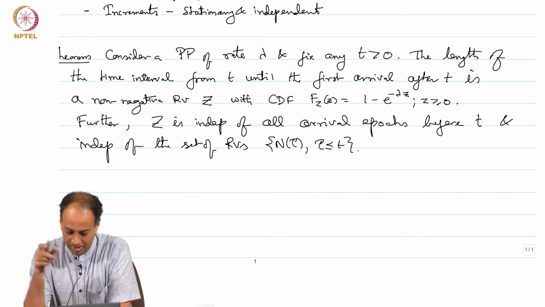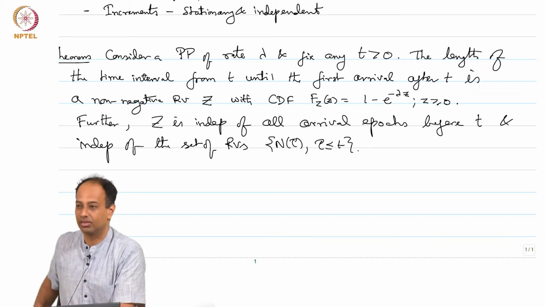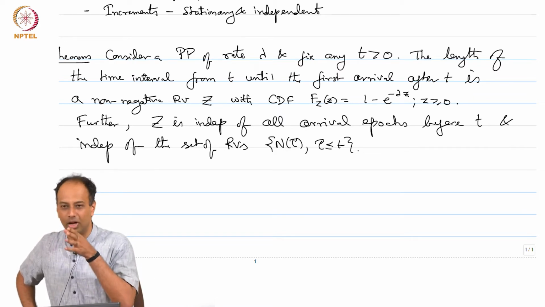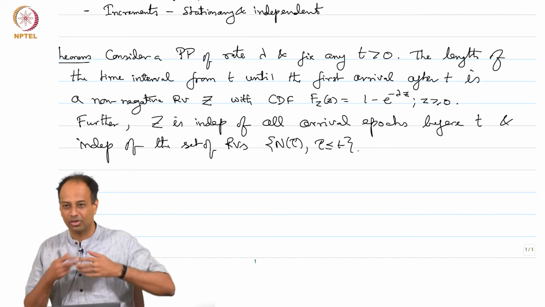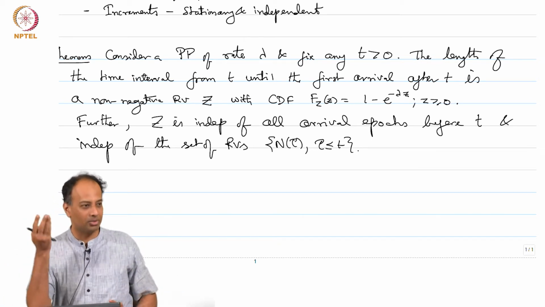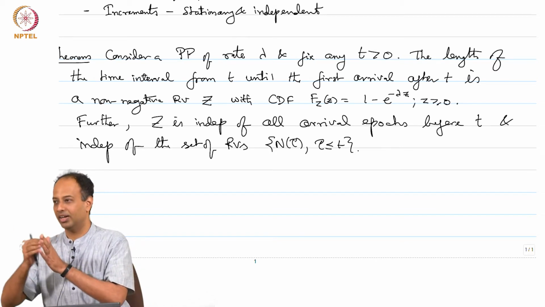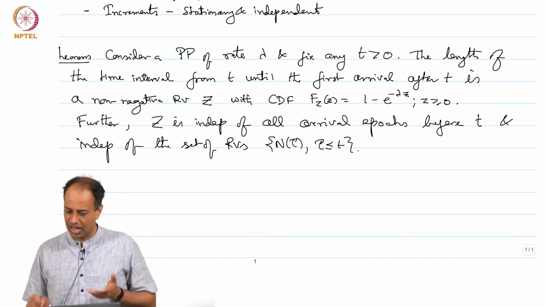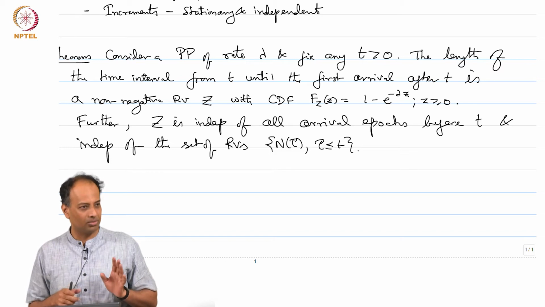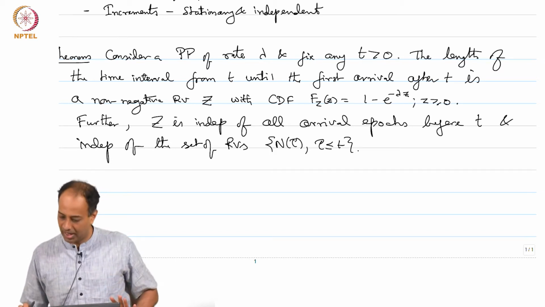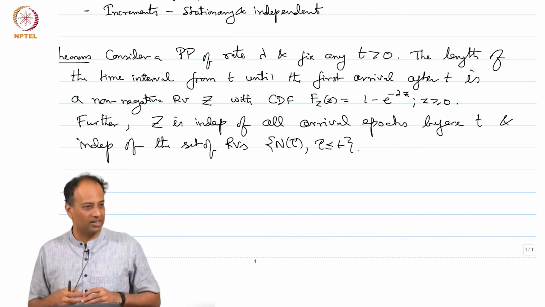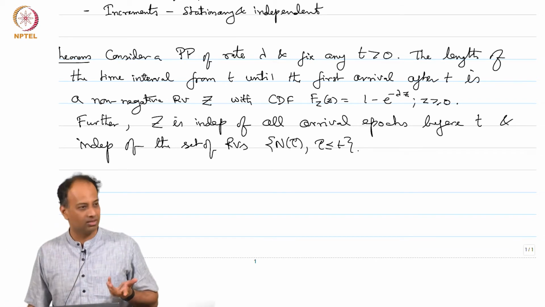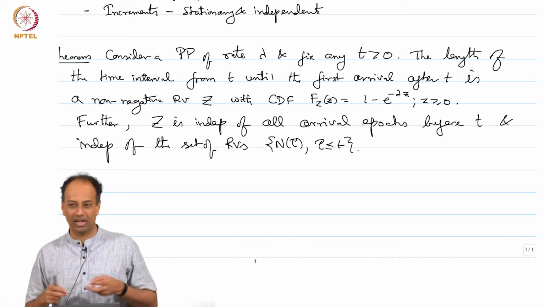So, what you are doing is you consider a Poisson process of rate lambda and you fix any t. All right. So, as far as you are concerned, your observations start at little t. Okay. So, a Poisson process has been running and you show up at some little t and you are looking at when does the next arrival after t come. Okay. Now, this t is something fixed, it is not random. Okay. Little t is something fixed and you are looking at the next arrival to come after little t. Okay. And from t until the next arrival, this interval is denoted by Z. It is some random variable, right? It is some non-negative random variable, right.